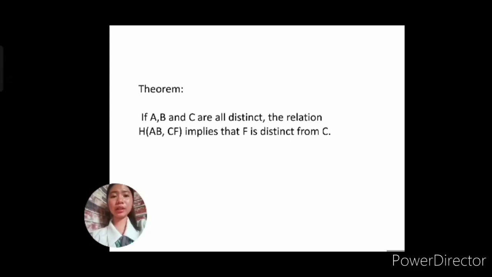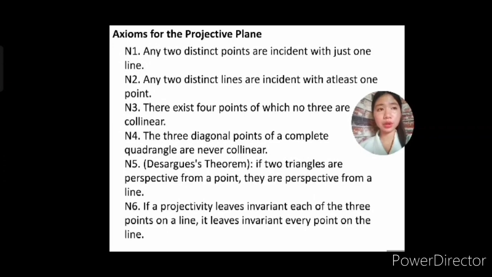So it follows that there must be at least 4 points on every line. Now we're going to discuss the two-dimensional principle of duality. But before we go into it, we have a new set of axioms here. So there are 6 axioms. The first one, we will just maintain: any two distinct points are incident with just one line.